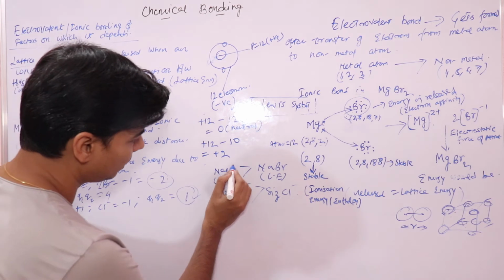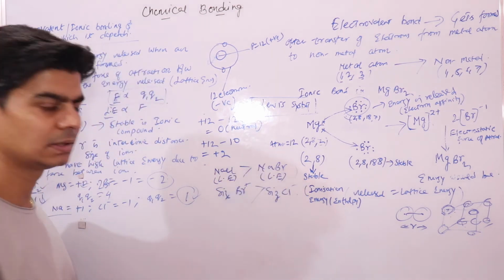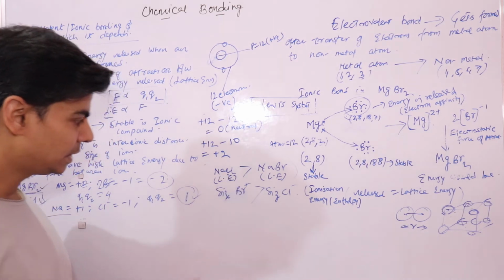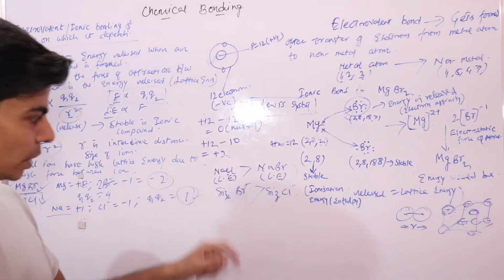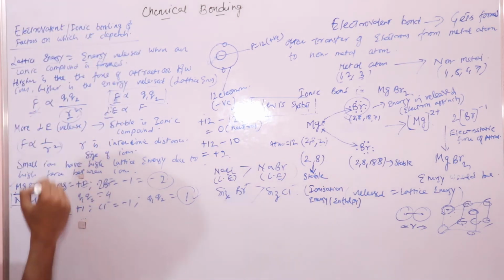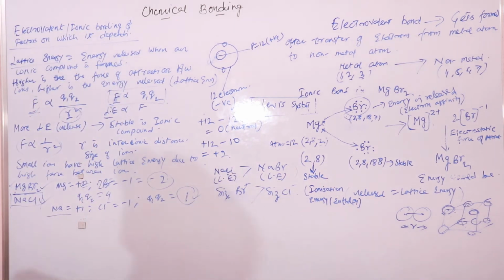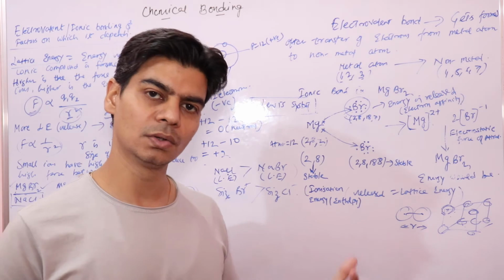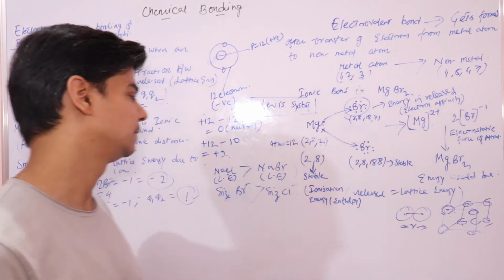That is why sodium bromide has less lattice energy than sodium chloride. In sodium chloride, the size of the chloride ion is less than the bromide ion, so the value of R is less, which means high force of attraction. High force of attraction means high energy released, and higher is your lattice energy.